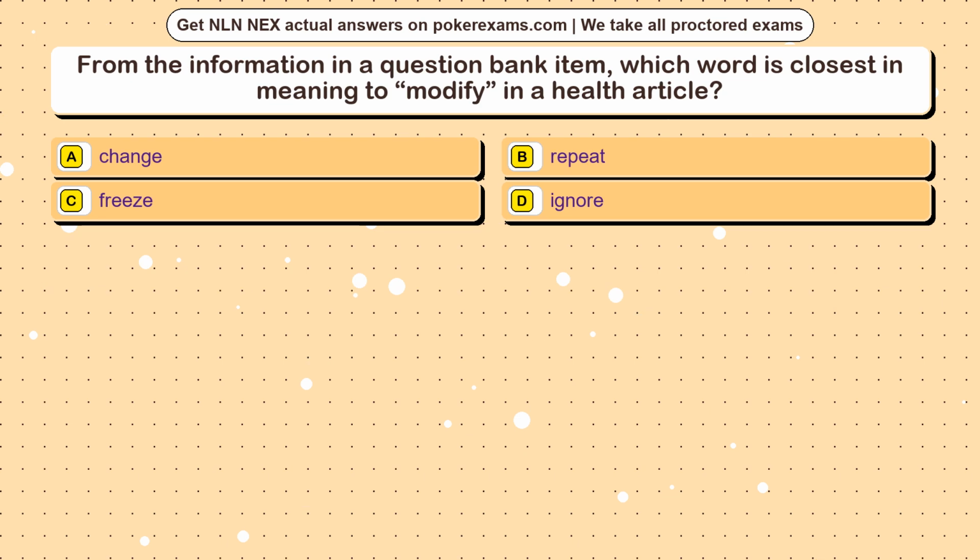Question 22. From the information in a question bank item, which word is closest in meaning to modify in a health article? Option A, change. Option B, repeat. Option C, freeze. Option D, ignore.